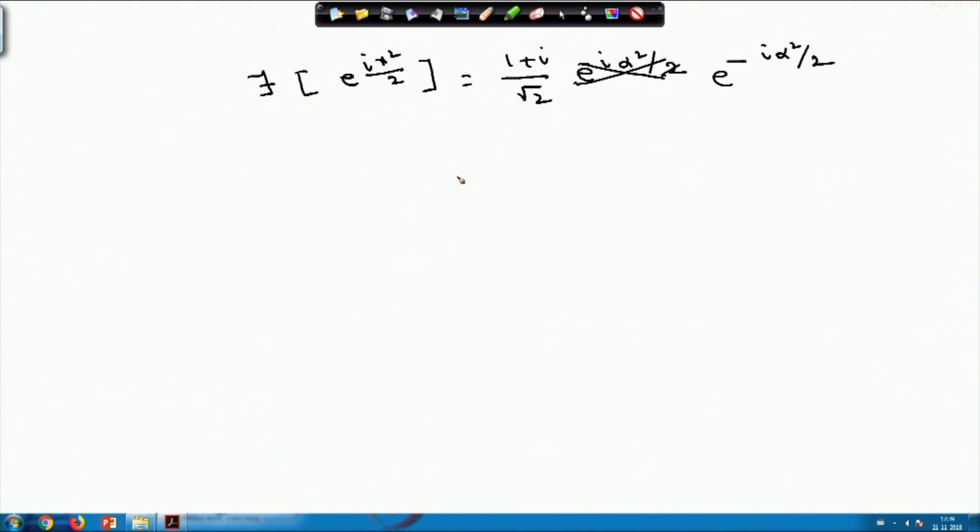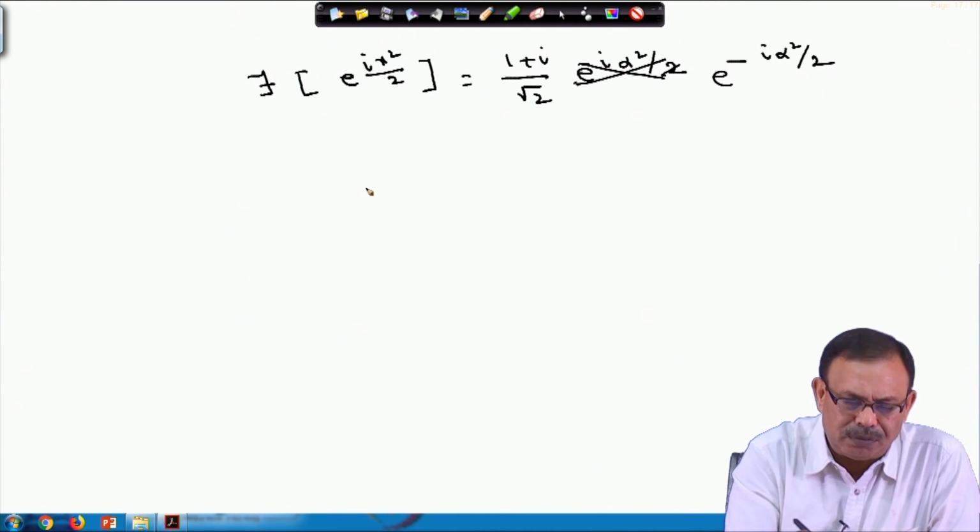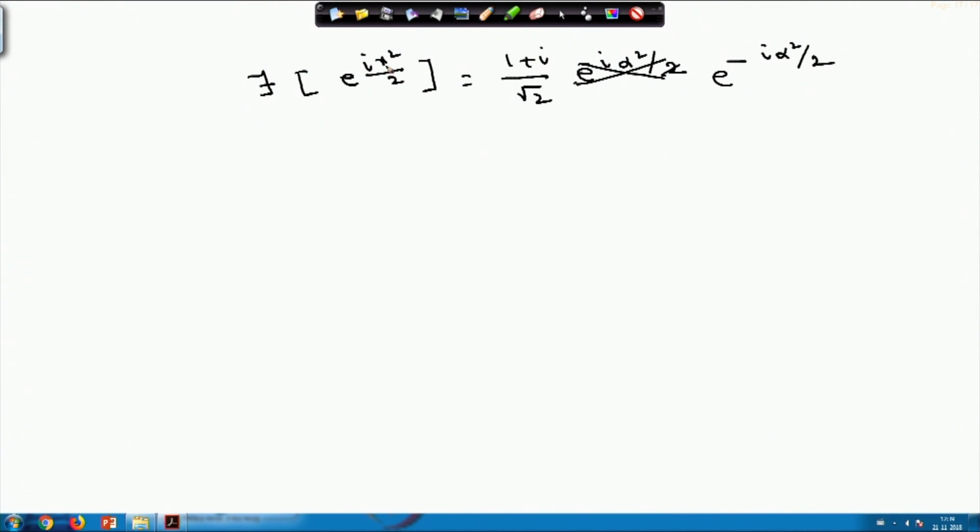Now, e power i x square by 2 I can break into cos and sin terms: it is nothing but cos x square by 2 plus i sin x square by 2. So this will be the Fourier transform of cos of x square by 2 plus i into the Fourier transform of sin of x square by 2.